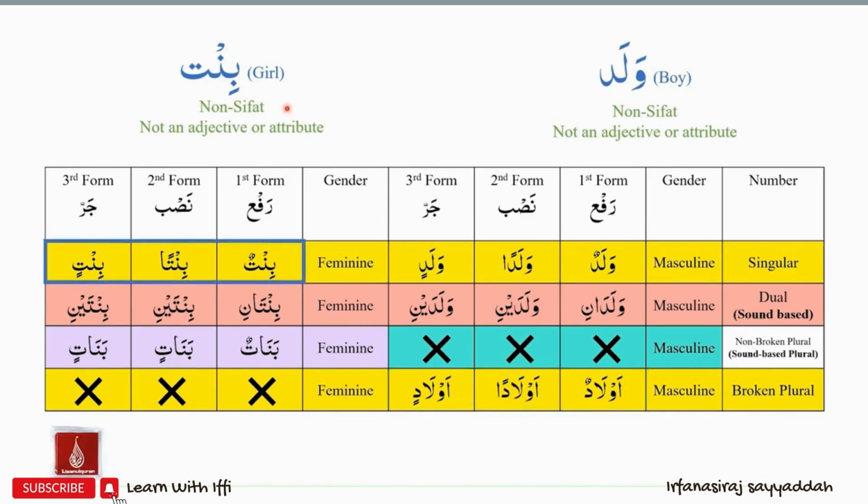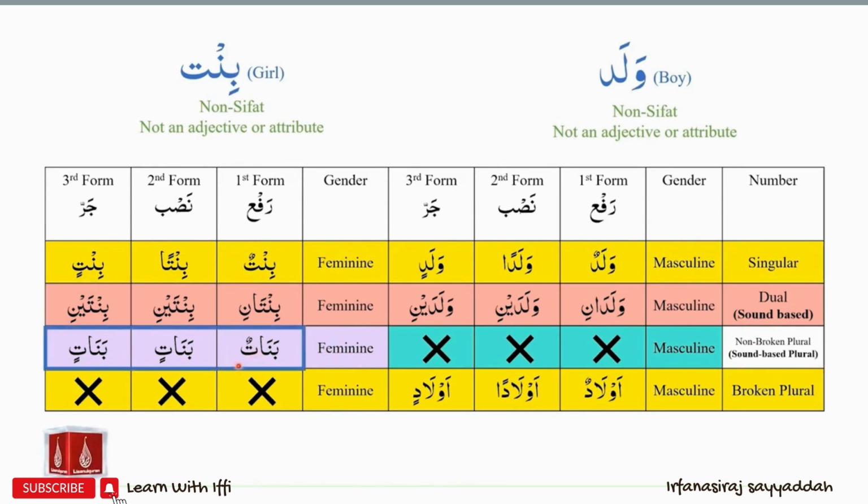Now let's study bint. The status chart for bint will be on the patterns of bintun, bintan, bintin. Over here we'll have to add an alif at the end of the ism because we don't have a gol ta. This is just a regular ta. Bintani, bintaini, bintaini. Even though bint is not a sifat, the Arabs use the feminine form of bint on the pattern of non-broken plural. So we have banatun, banatin, banatin.